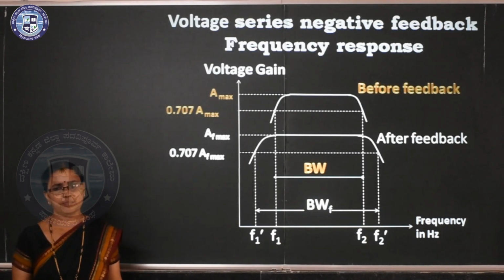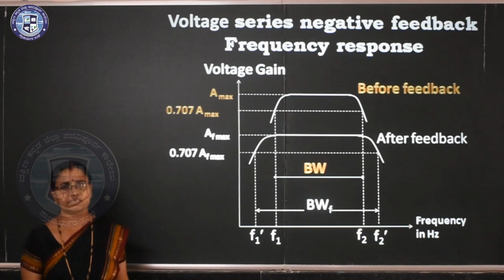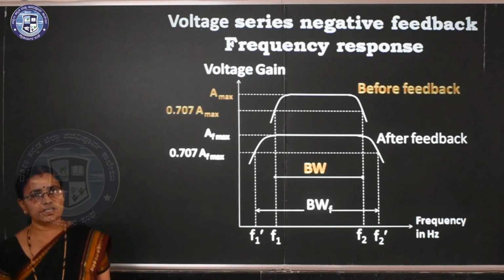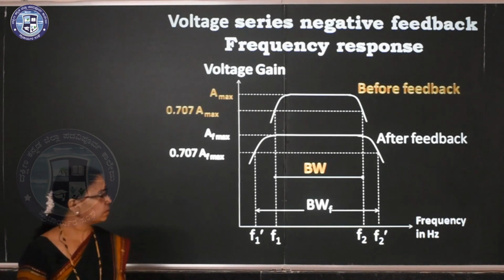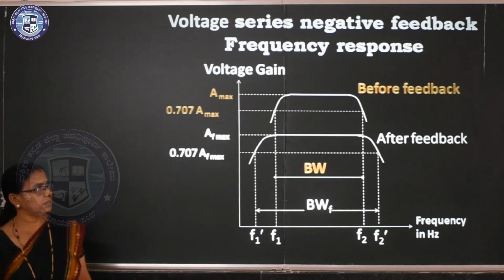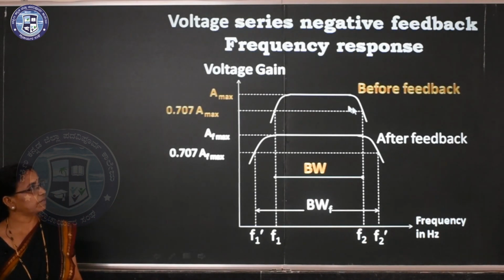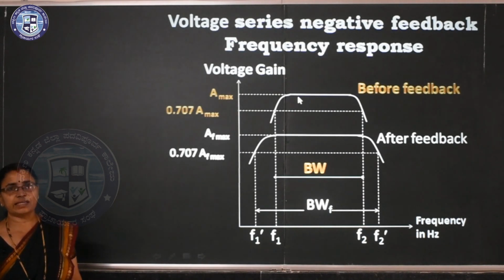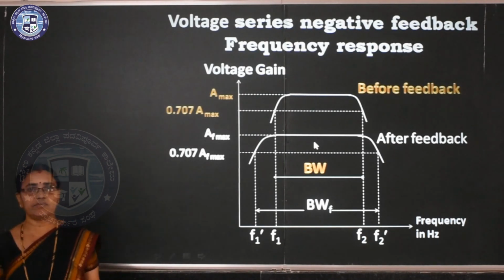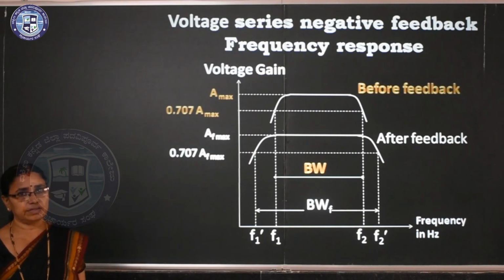One is before applying negative feedback, another one is after applying negative feedback. I colored the yellowish one, which is before feedback. Here you can observe that after applying negative feedback, the gain reduces. Clear? We know the expression AF is equal to A divided by 1 plus A beta.